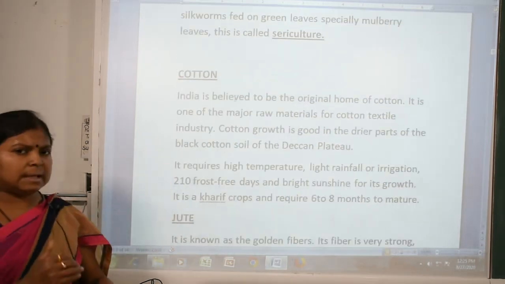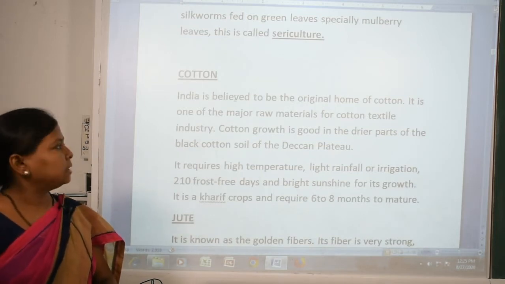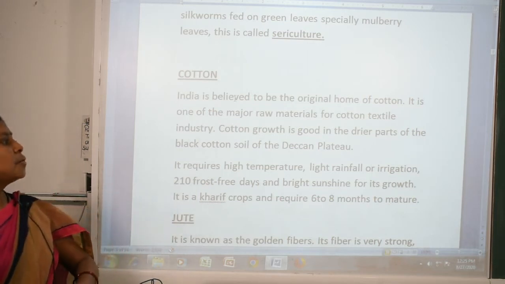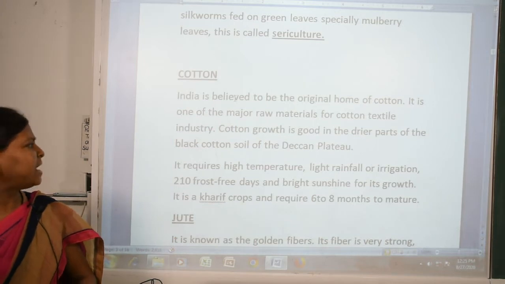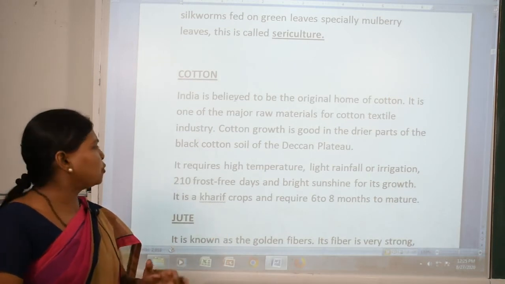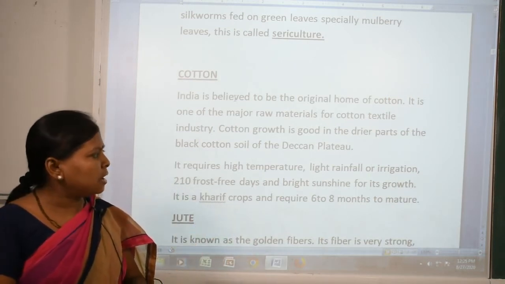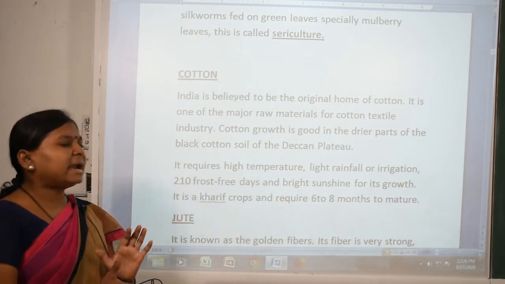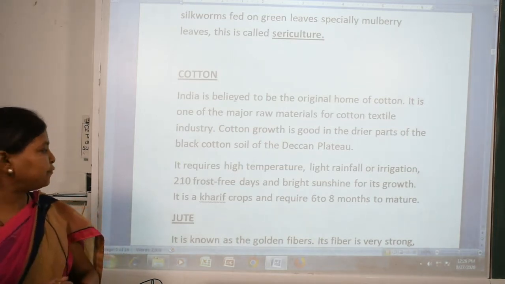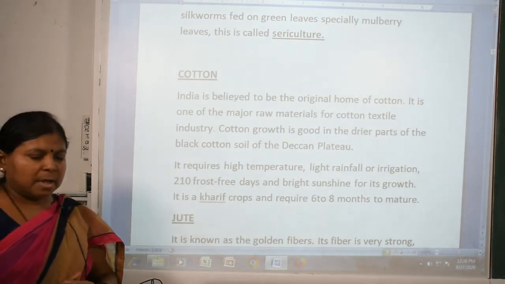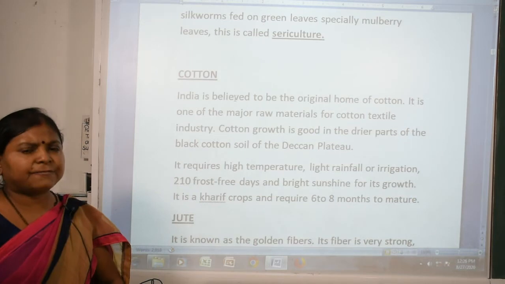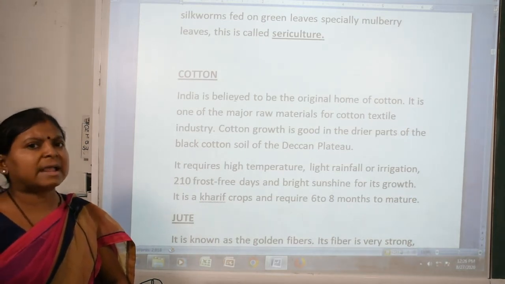Now, cotton. India is believed to be the original home of cotton. It is one of the major raw materials for the cotton textile industry. Cotton grows in the drier parts of the black cotton soils of the Deccan Plateau. It requires high temperature, light rainfall or irrigation, 210 frost-free days and bright sunshine for its growth. It is a Kharif crop and requires 6 to 8 months to mature, and there is a large scope for farmers to grow cotton for the cotton textile industries.